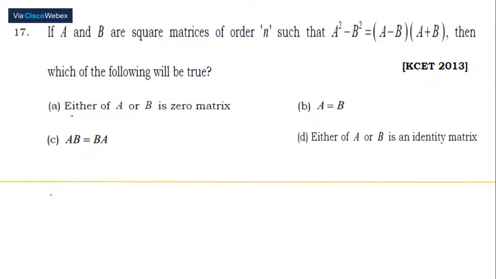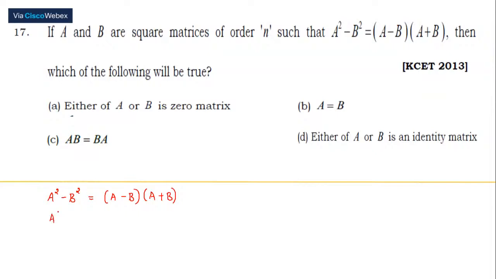Here, let us consider the data given to us. They have given us A square minus B square equal to A minus B into A plus B. Clear?